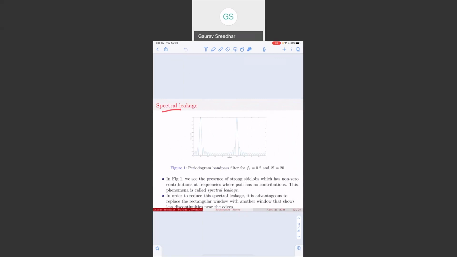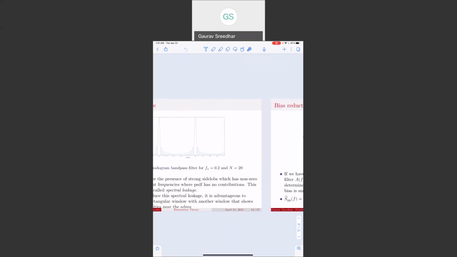Another problem associated with the periodogram is spectral leakage. This is the frequency response of the rectangular window, and we see the presence of strong side lobes, which have non-zero contributions at frequencies where the power spectral density has no contribution. This phenomenon is called spectral leakage, and in order to reduce spectral leakage, it is advantageous to replace the rectangular window with another window that shows fewer discontinuities near the edges.